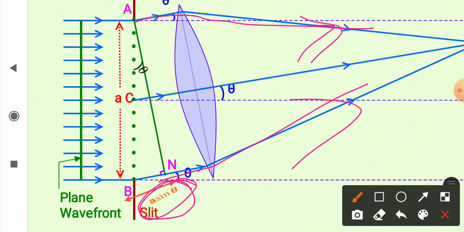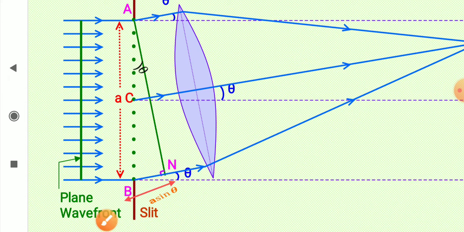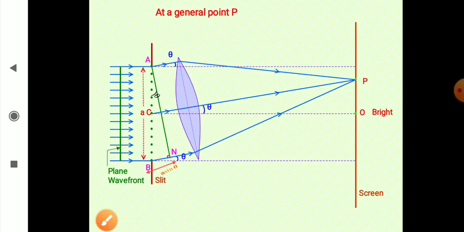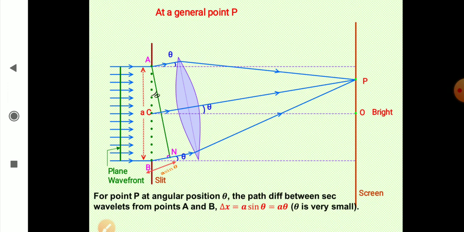So इस स्क्रीन पर हमको मैक्सिमा मिलेगा या मिनिमा मिलेगा, ये पाथ डिफरेंस A sin theta डिसाइड करेगा. So let us try to see the different conditions. The relation for path difference at angle theta is clear.